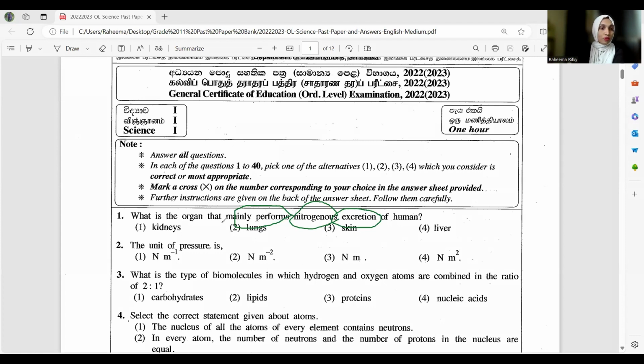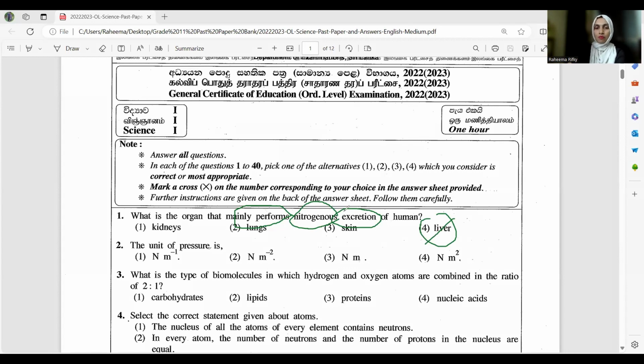First of all, you have to select these organs are excretory organs. So when we go through with the answers, kidneys, lungs, skin, and liver. You can see liver is an organ that we are discussing under human digestive system. So at first we can cut off this answer. So we have 3 more answers, kidney, lungs, and skin.